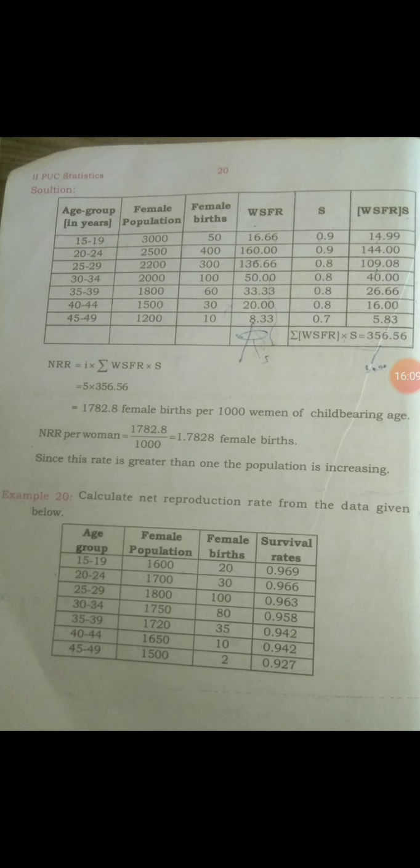Similarly, for the age of 25 to 29, 300 by 2200 in 2000, you get 136.66. Next, 30 to 34, the female birth is 100 divided by 2000 in 2000, you get the women specific fertility rate of 50.00. Similarly, you calculate 35 to 39 as 33.33, 40 to 44 as 20.00, and 45 to 49 as 8.33.